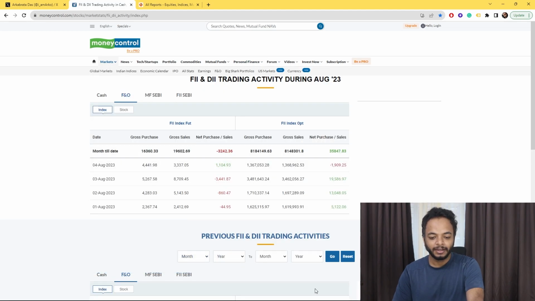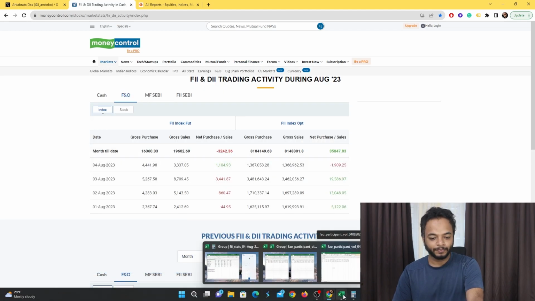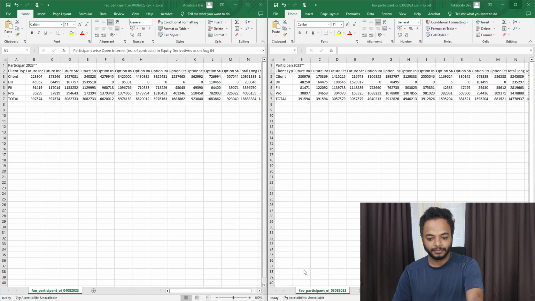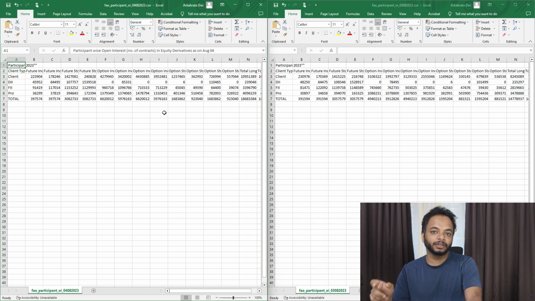First, we'll come to the data that we'll compare, that is FNO participant wise open interest. You have to download the current one and the previous one to compare the change in OI.